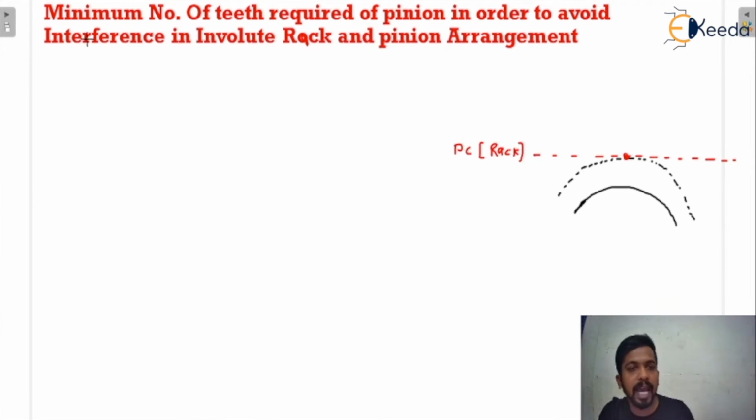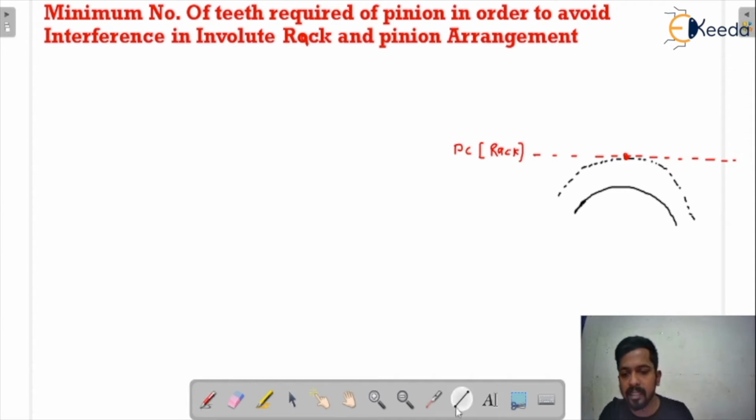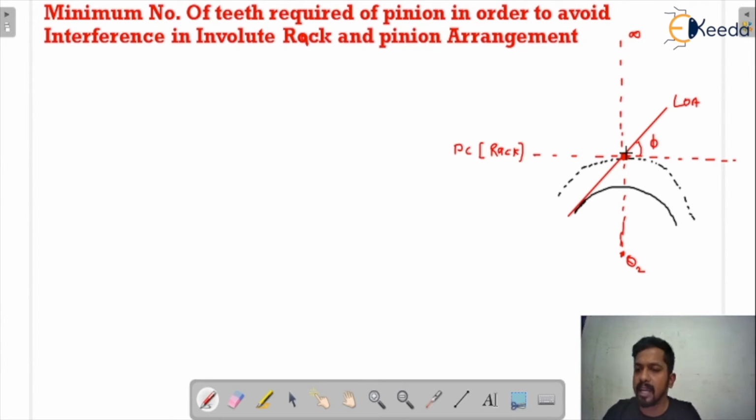And we all know that the line of action passes through the pitch point and it is tangent to the base circle. This is the line of action, and here it would be the common tangent, so the angle is phi. Here I am drawing the center of rotation for the pinion, that is O2, and the center of the rack would be at infinity, because a straight line is an infinite radius circle.